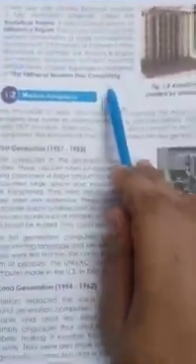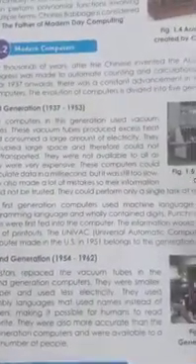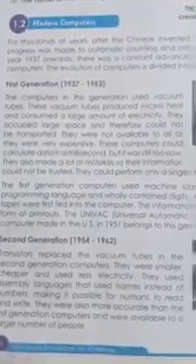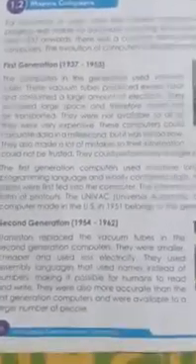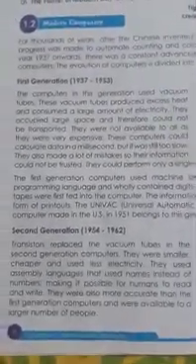It's a very important point, students. Charles Babbage is known as the father of the modern computer. In this way, we have seen the ancient computer. Now we have to see the next point, that is the modern computer. Modern computer means the computer which has some additional features, that means the next version of the computer which we can see as a modern computer. Okay, students, so look at it.